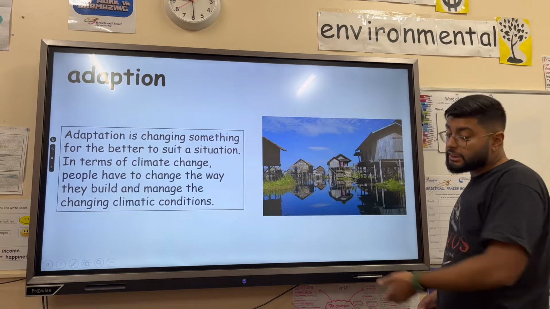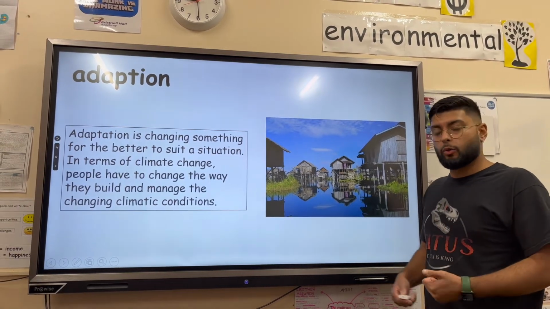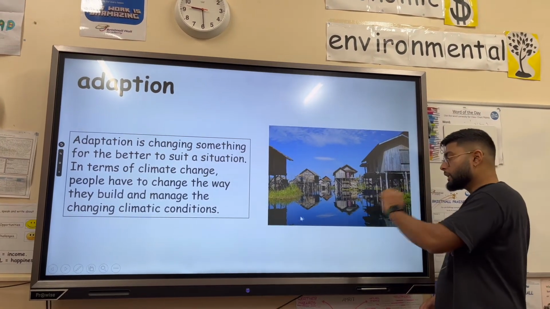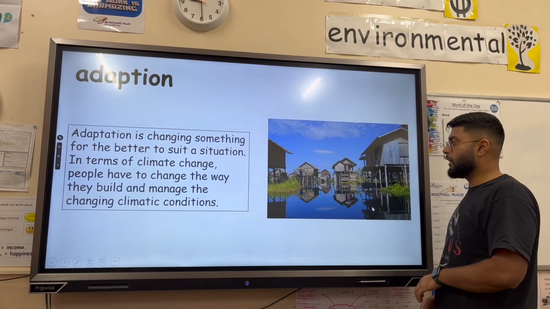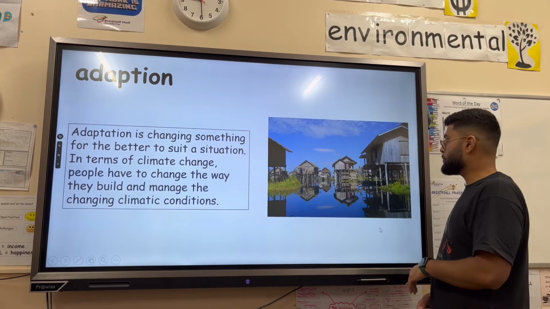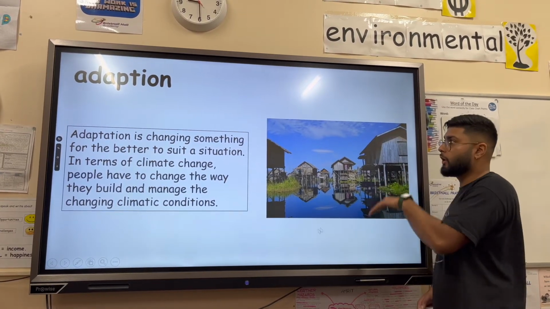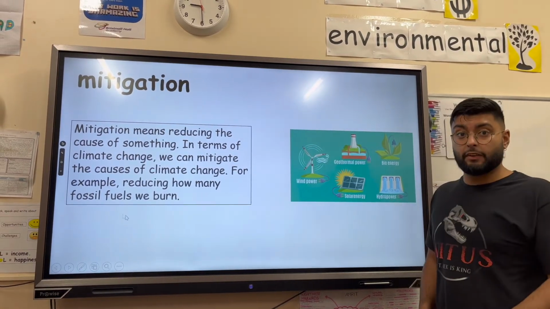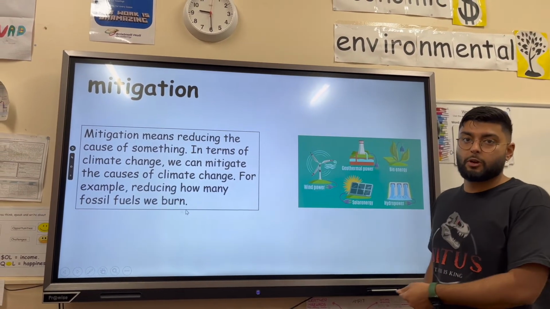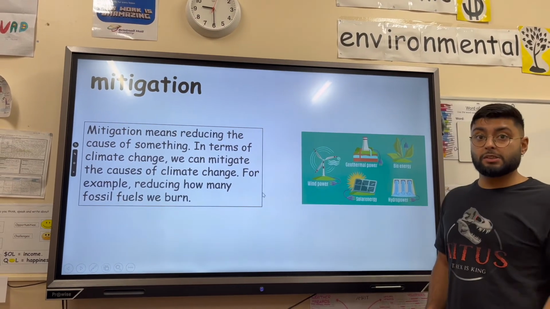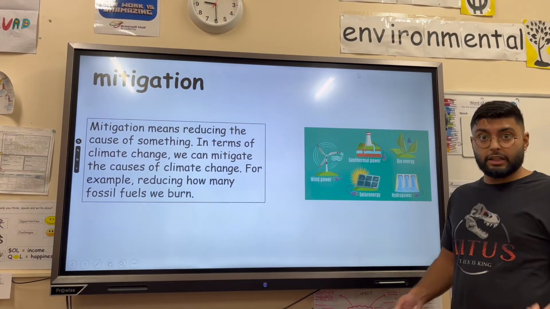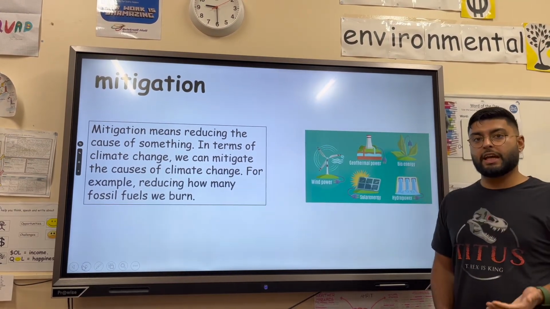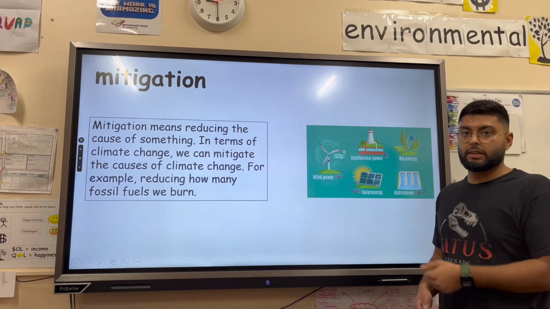Adaptation is changing our lives so that we can keep our quality of life but still cope with the effects of climate change. So for example, in Indonesia, these people have built their houses on stilts, or they're known as kampungs, in order to combat or adapt to rising sea levels as a result of climate change. Mitigation, on the other hand, is stopping the root cause of climate change. So ultimately, that's removing or not putting carbon dioxide and greenhouse gases into the atmosphere. So for example, wind power is a way of producing energy without putting carbon dioxide into the atmosphere.